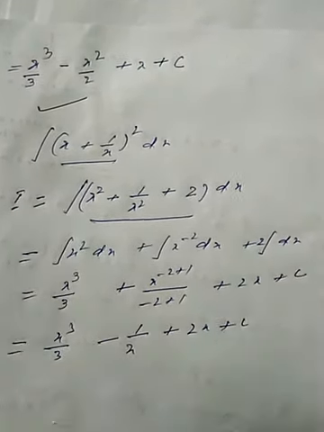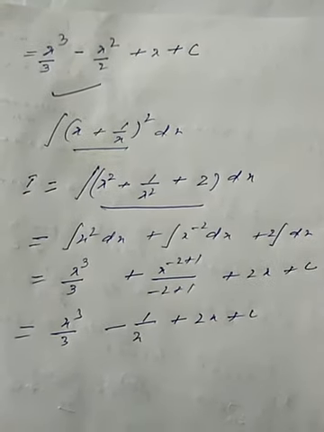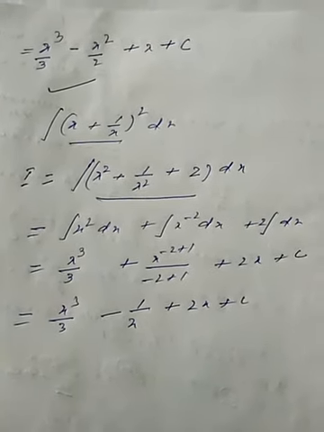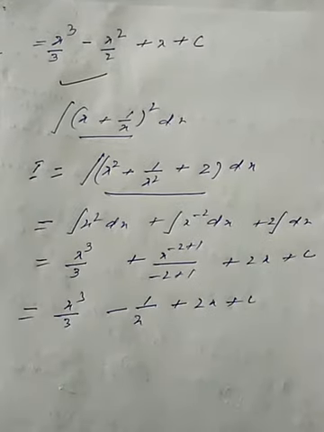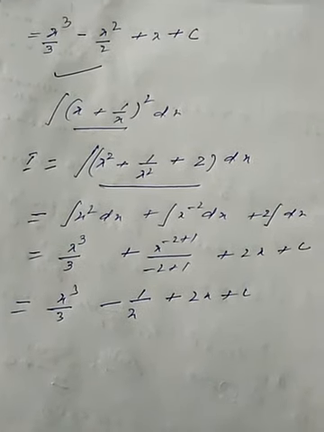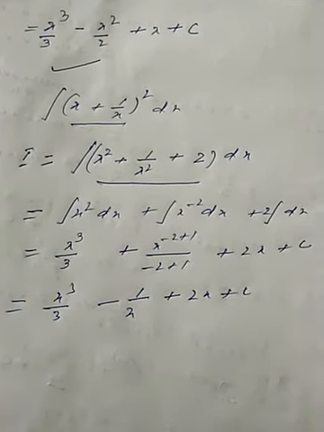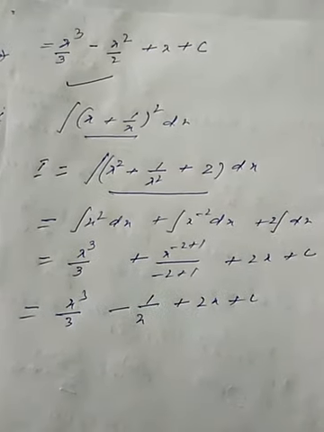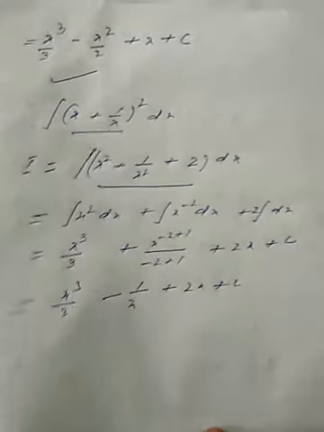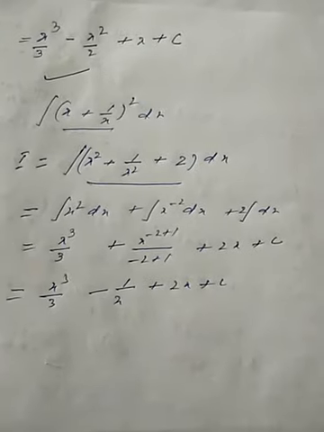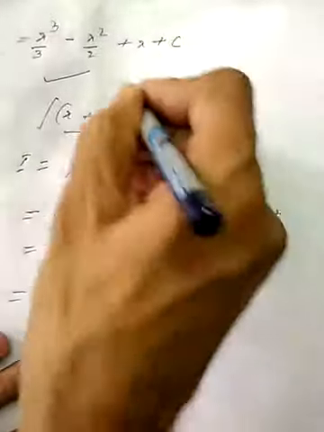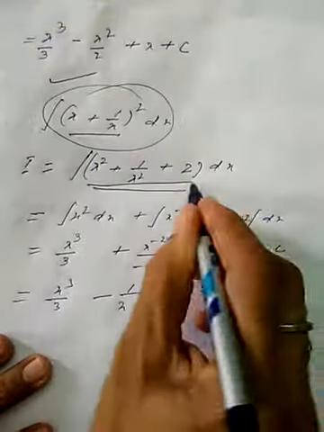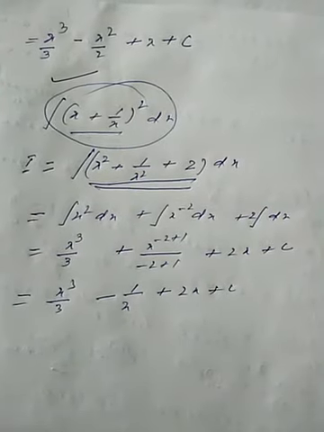So what is the basic rule? Every time you have to moderate it. Maybe algebraic, maybe trigonometrical, maybe logarithmic, maybe another process like by parts, which we will discuss later on. But the only thing is that we have to moderate the integrand in such a fashion that we can make it a standard form.